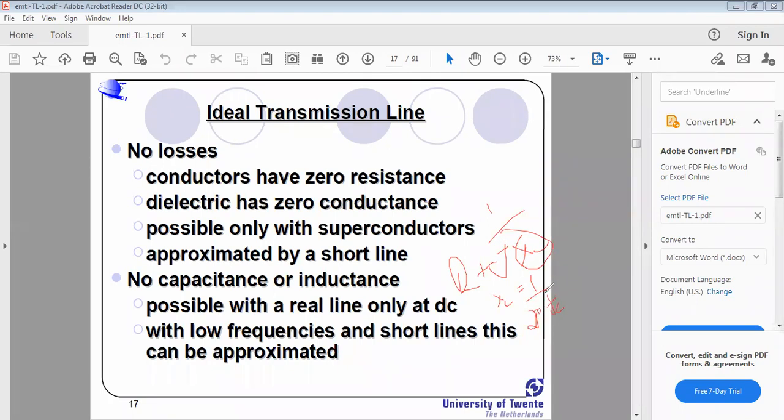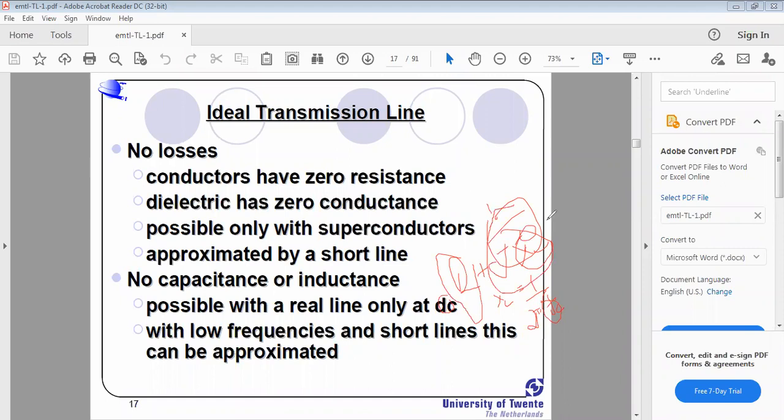When there is a frequency component, only then this term exists, right? But here I am considering DC. DC means the frequency component is zero. Frequency component is zero means X is infinity. X is infinity means 1 by X equals zero. Only 0.1, 0.2 ohms of resistance exists in that capacitance, so only the real term remains here.